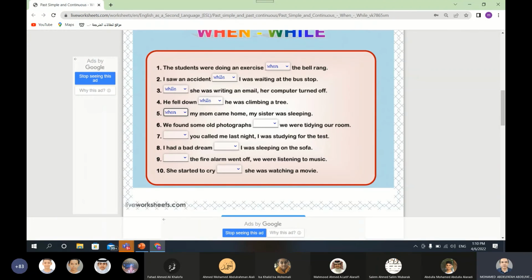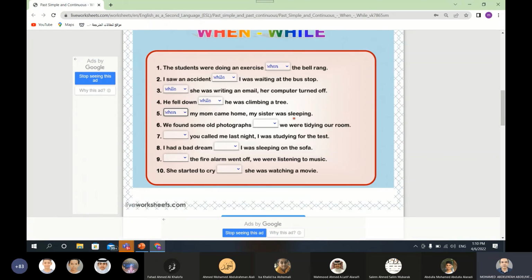And here you can use while: my mom came home while my sister was sleeping. When is used with the past simple, when my mom came home, and while is used with the past continuous, while my sister was sleeping.